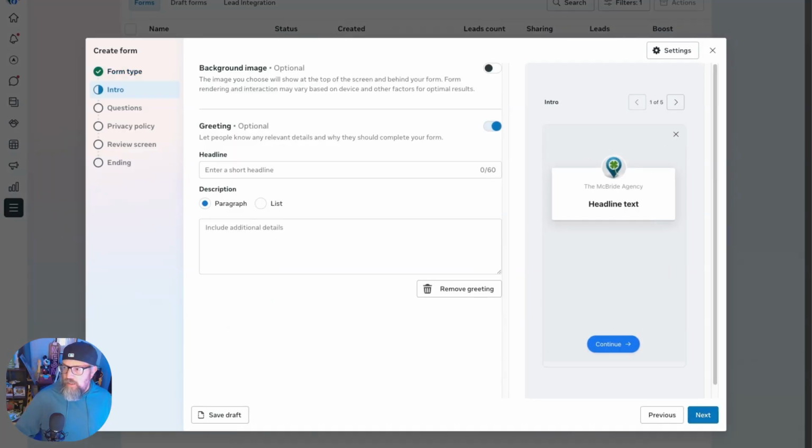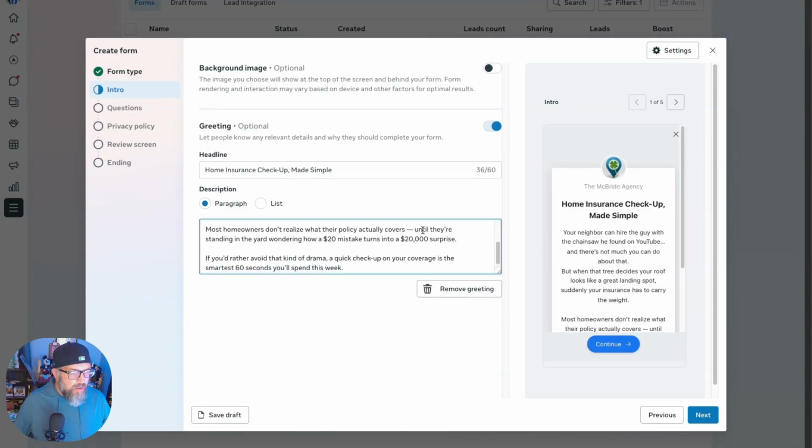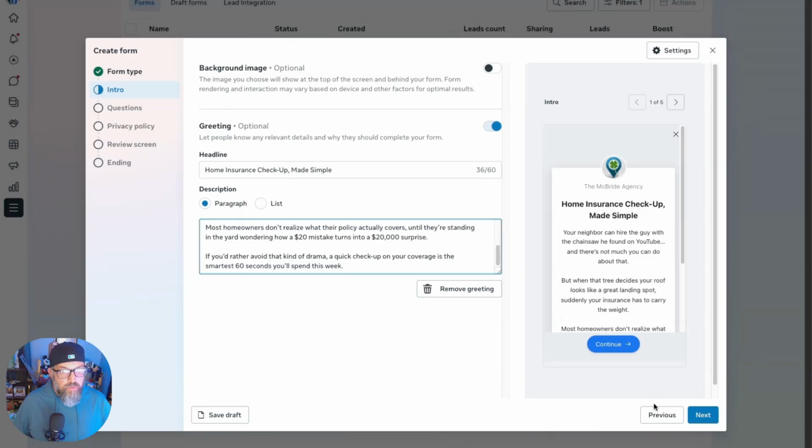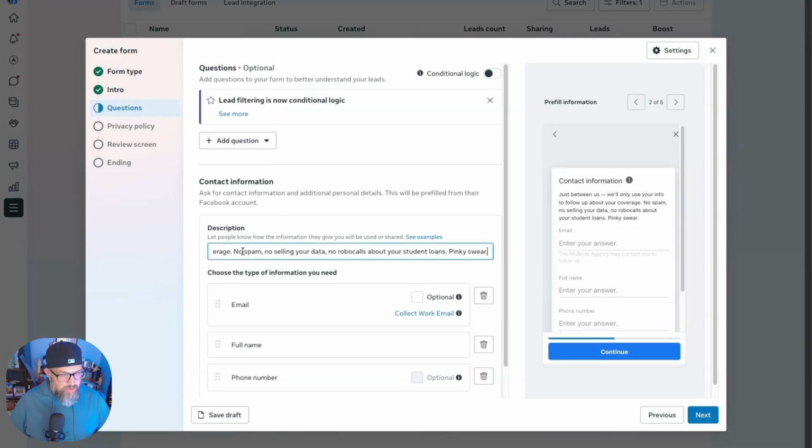In here, you're going to write up some copy, give it a headline, remove the em dashes from ChatGPT. Yeah, I know. This is the copy we're going to use. So each step you're going to have a greeting. This is relevant to the ad that I made for this agency. Here's the description that me and ChatGPT wrote for this. Yes, you can use ChatGPT to write ad copy and review and edit and all this fun stuff.